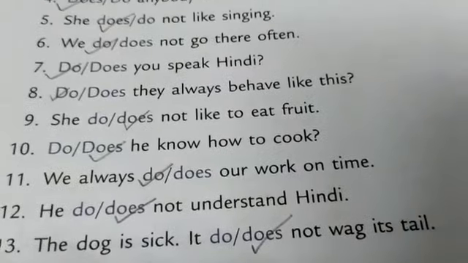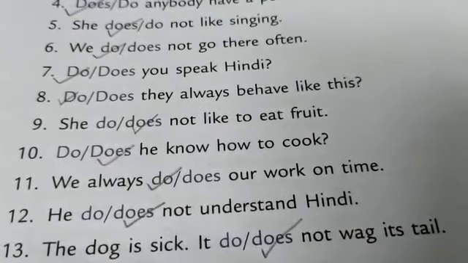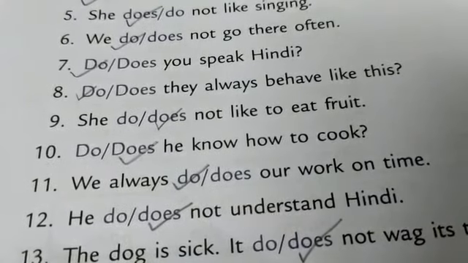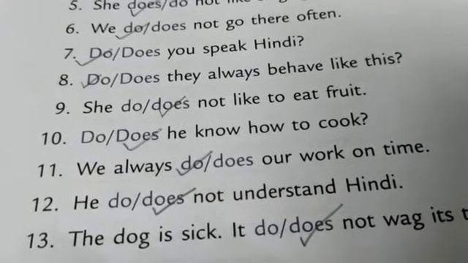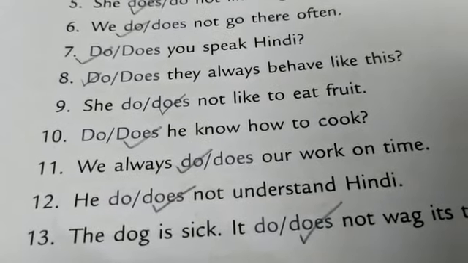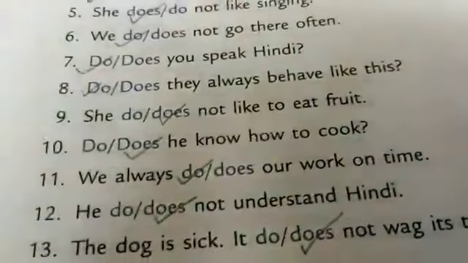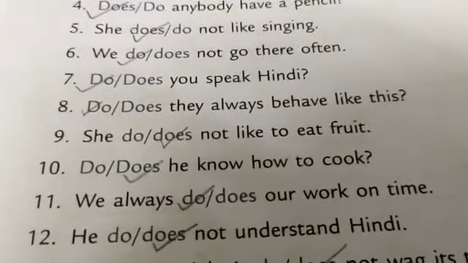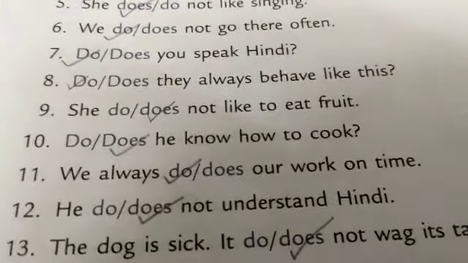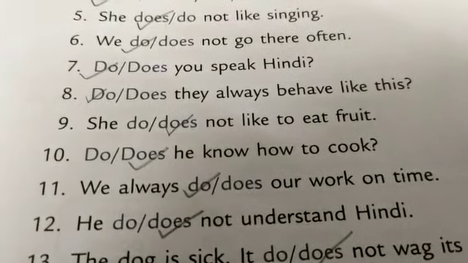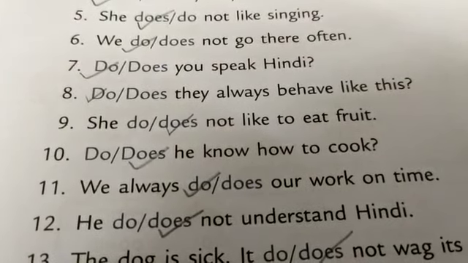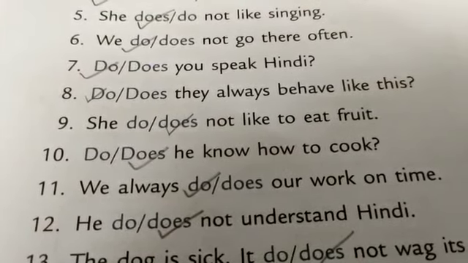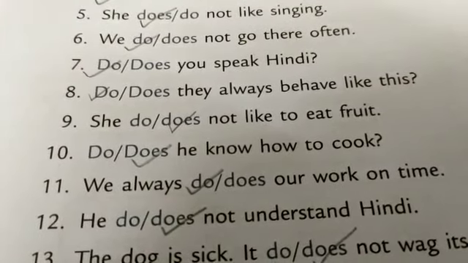So here we are finished with do and does. Now fill in the blanks with go and goes. We will start in the next video. Till then, please try to understand this, and with the examples which I have shown you of how to use do and does, practice in your rough copy with 5 extra sentences from this book. Got it, children? Be safe and thank you so much.